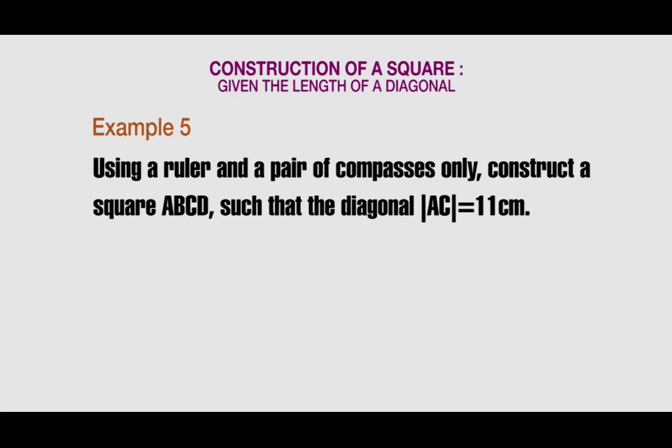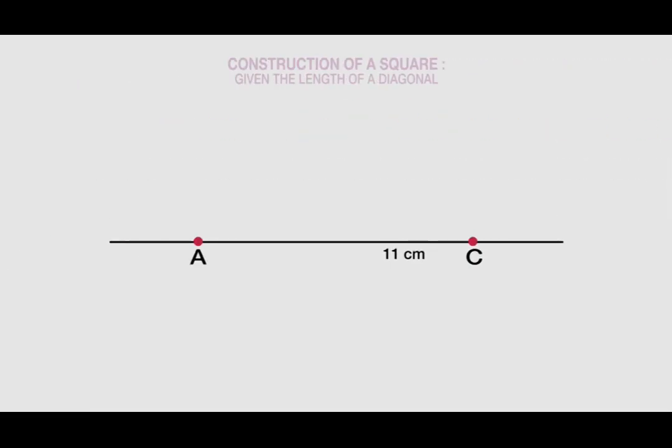Example 5. Using a ruler and a pair of compasses only, construct a square ABCD such that the diagonal AC has length 11 centimeters. Let's take the steps for the solution. Step 1. Using a ruler, draw the line of the given side, that is the length AC.